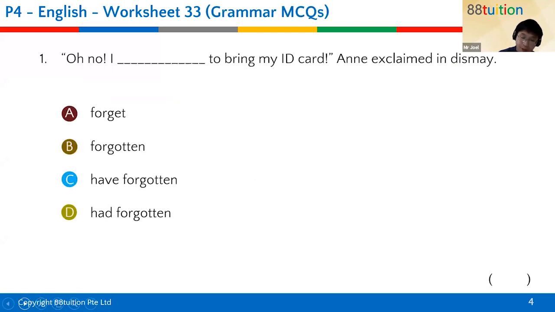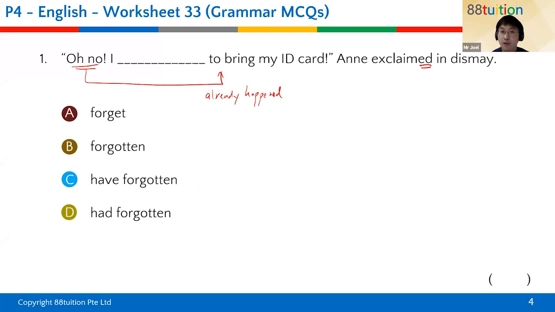Let's go. Grammar MCQ. First one. Oh no, I forgot to bring my ID card, she exclaimed in dismay. So over here, she exclaimed. That's a clue for you. And she will only say this, oh no, if this part already happened. If not, she wouldn't say, oh no, if she had it with her, obviously.